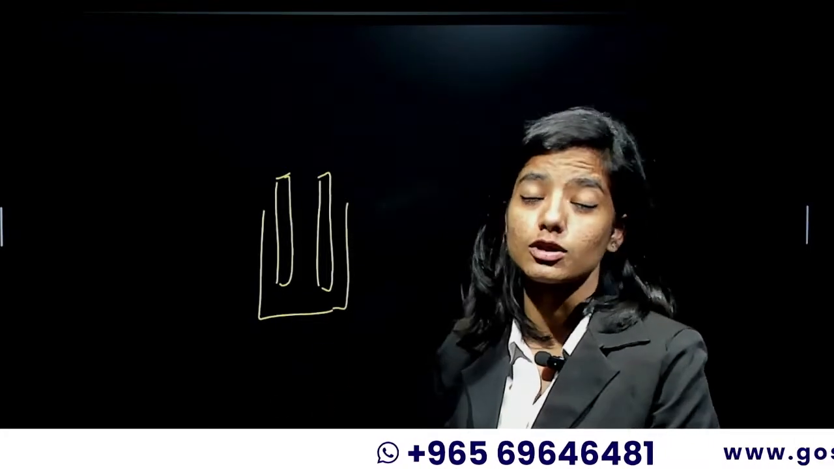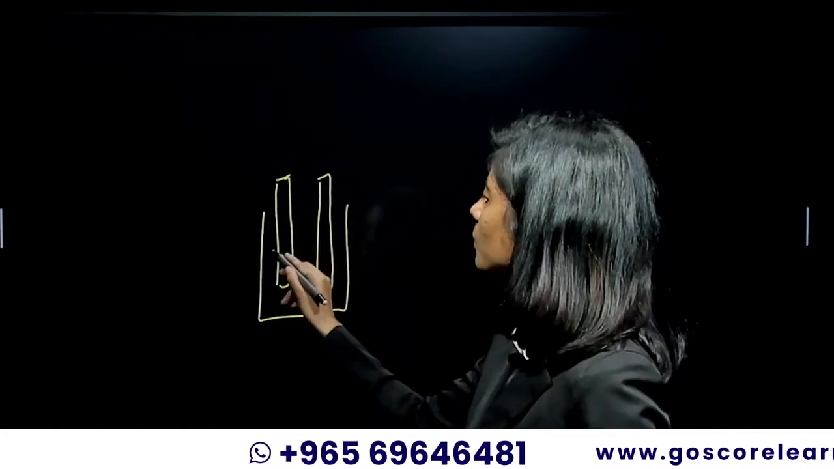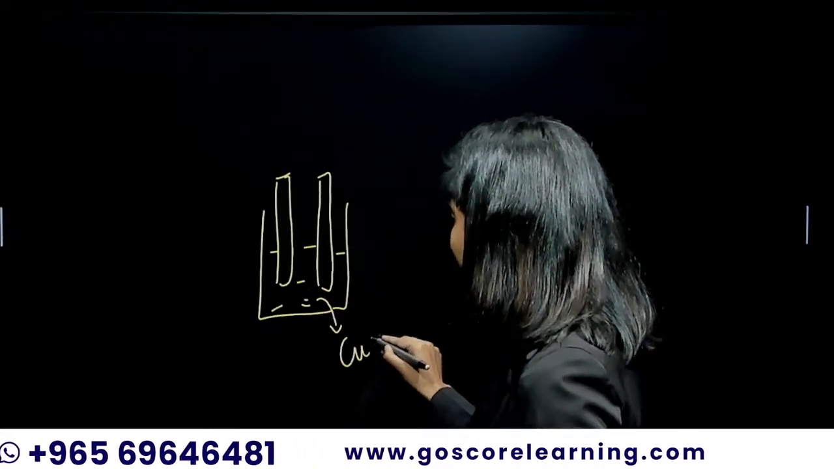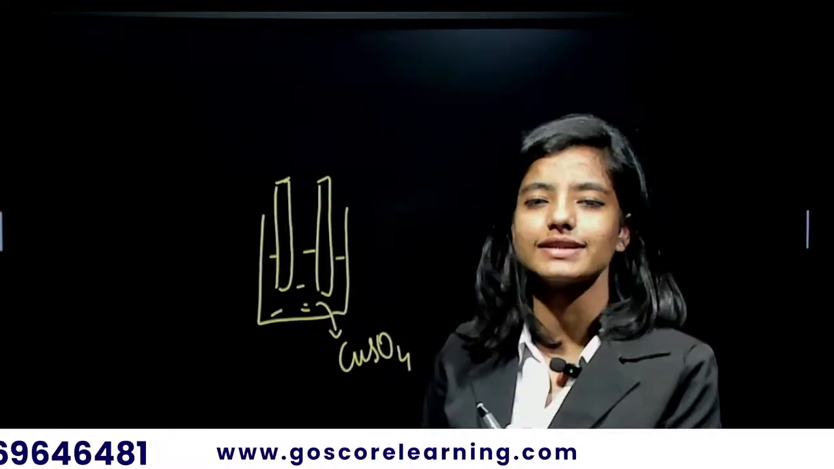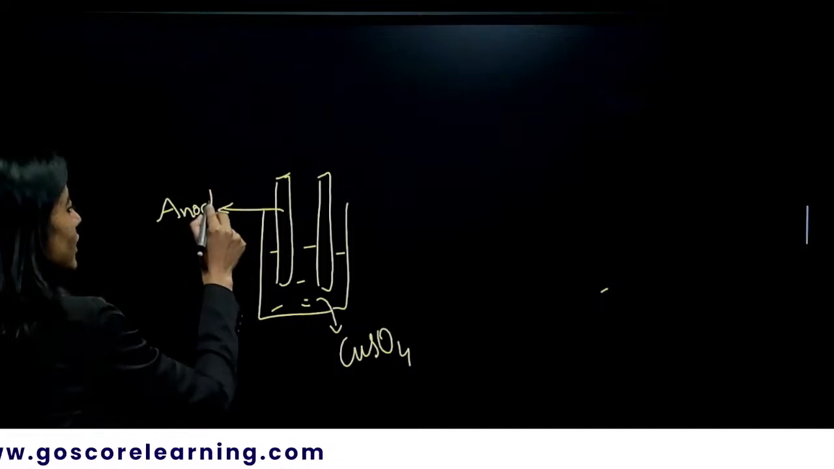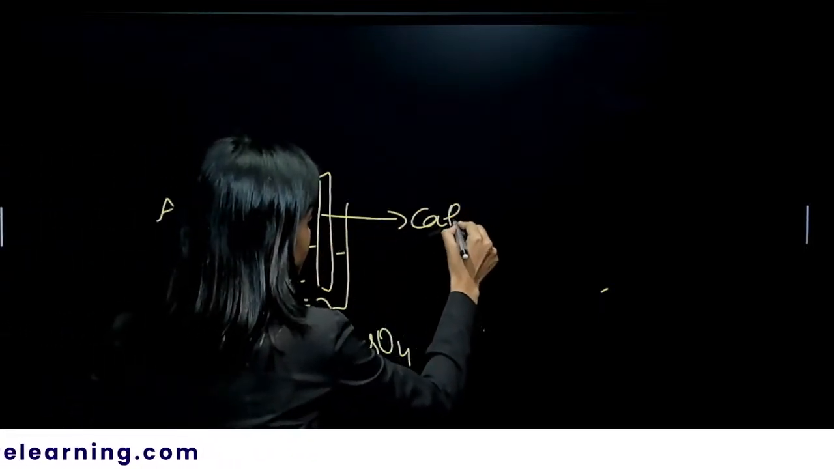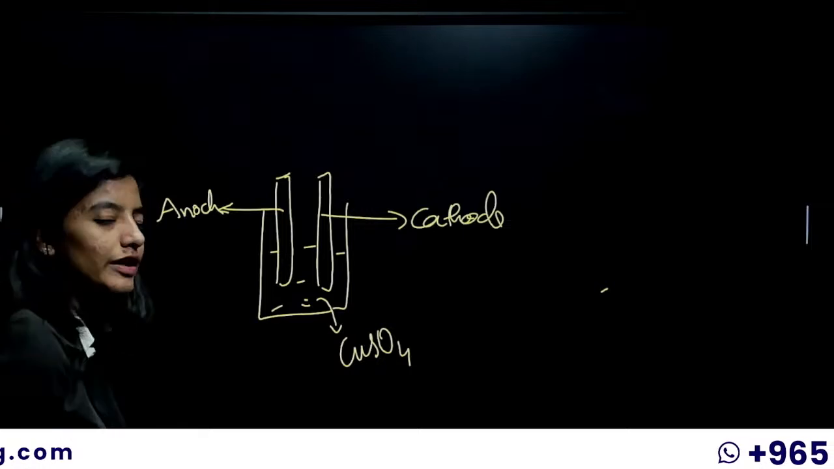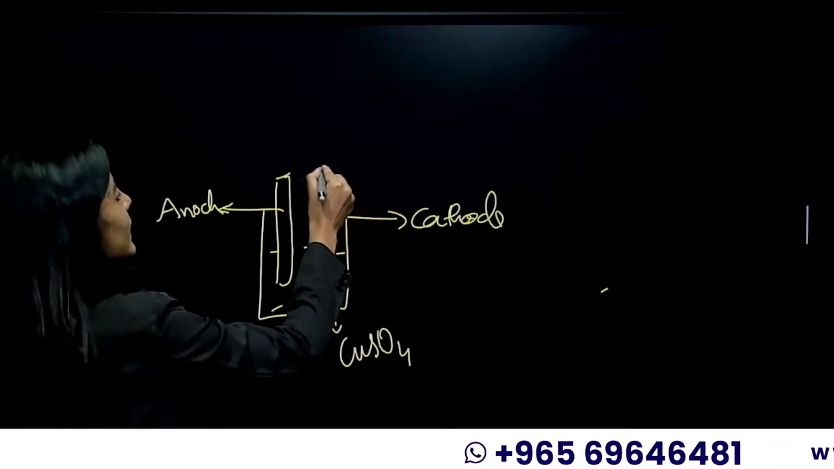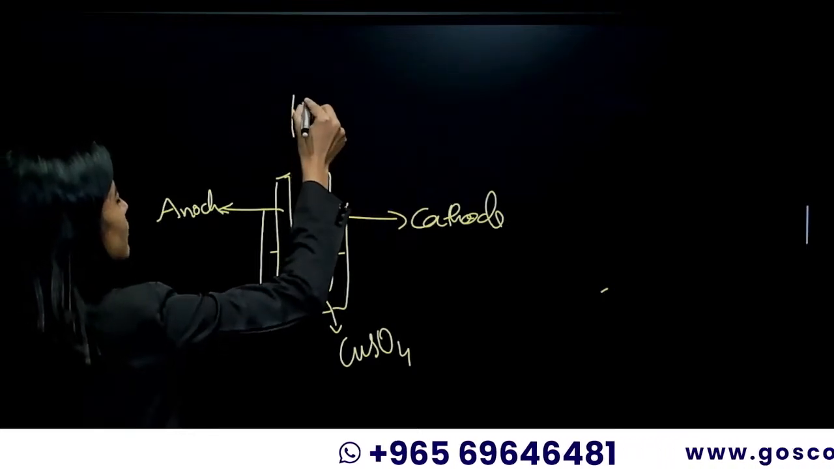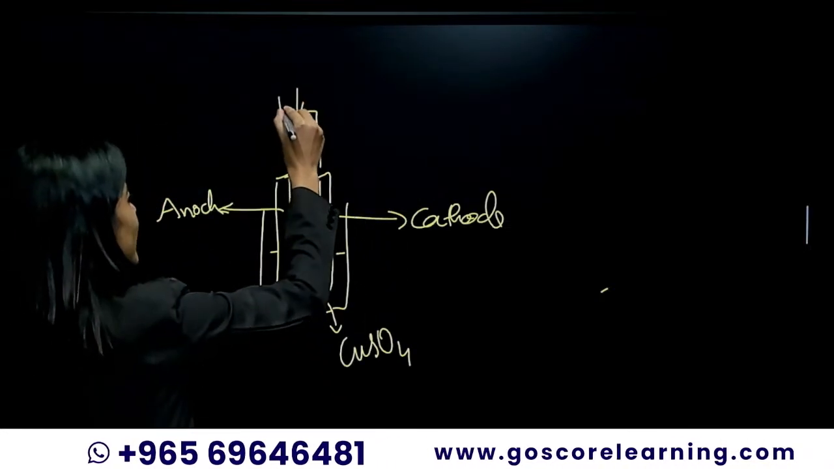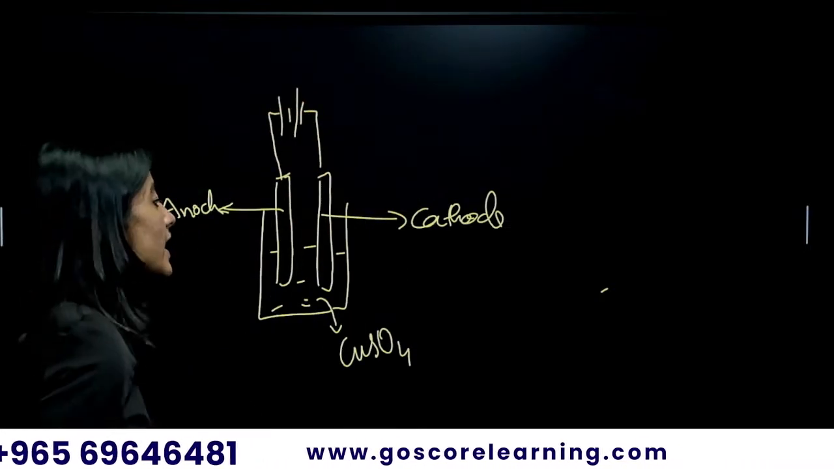Okay, and it is the electrolytic refining of copper. So both the electrodes must be copper itself. Okay, and the solution that you're going to take is the copper sulfate solution. Electrolyte is the copper sulfate. Okay, now let this be the anode and let this be the cathode. We know that the cathode is negatively charged and the anode is positively charged, and the cathode will be connected to the negative terminal of the battery and the positive terminal is connected to the anode.